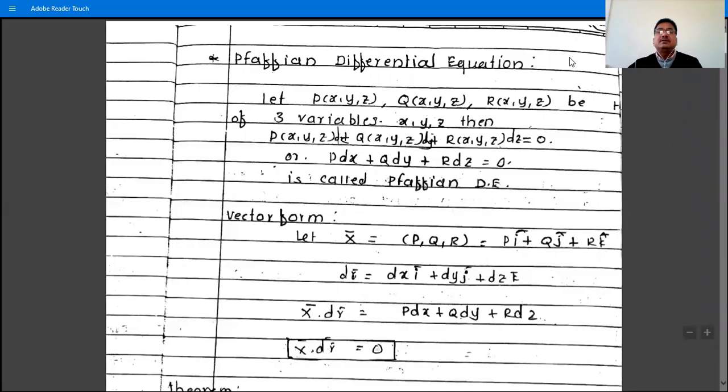Next topic is Pfaffian differential equation, or it's called total differential equation, or single differential equation. This word is popular, that is a Pfaffian differential equation. So what is the definition of Pfaffian differential equation?